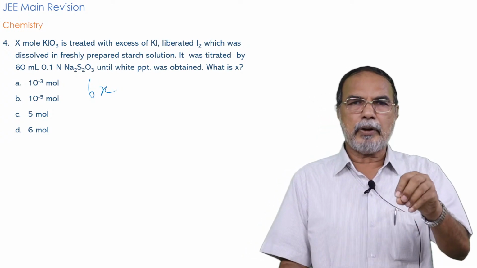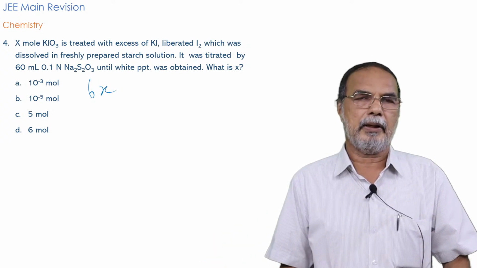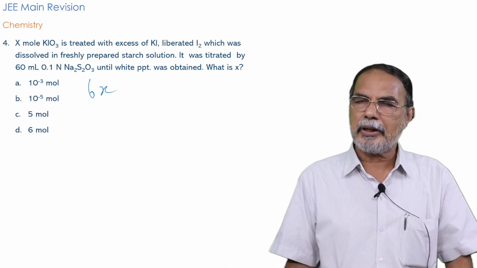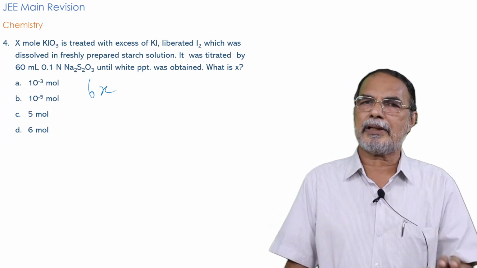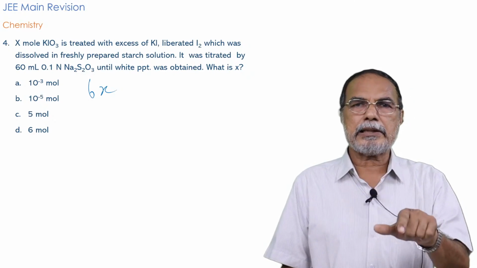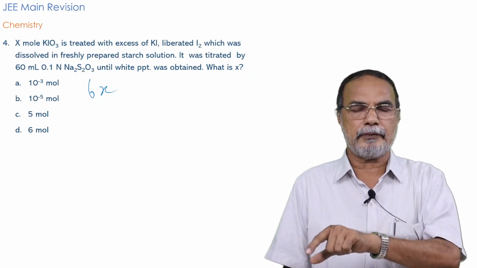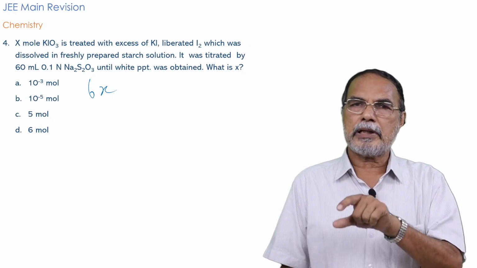So 0.1 normal sodium thiosulfate is the same as 0.1 molar sodium thiosulfate. Normality and molarity will be the same, provided equivalent weight and molecular weight are the same, which is true for sodium thiosulfate. And if it is 60 ml of 0.1 molar sodium thiosulfate, what is the number of moles present?